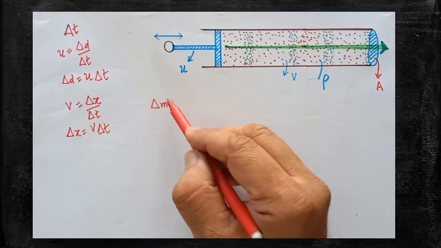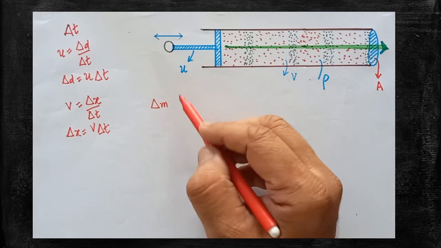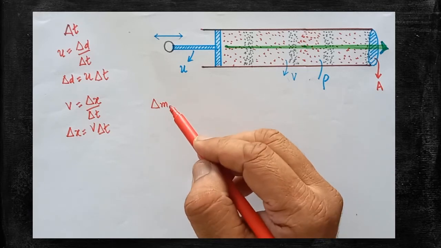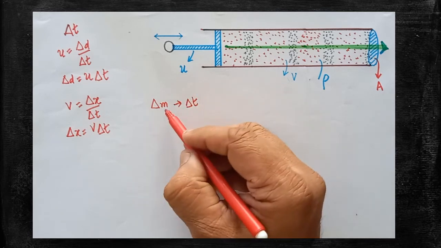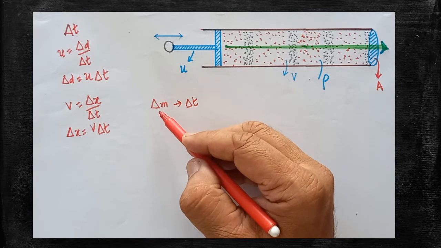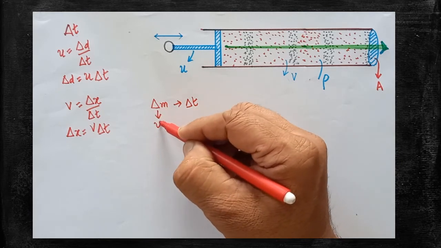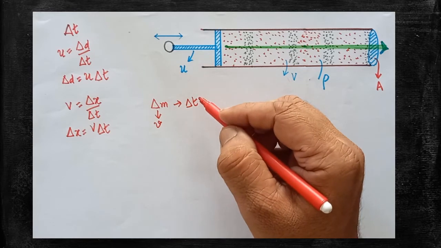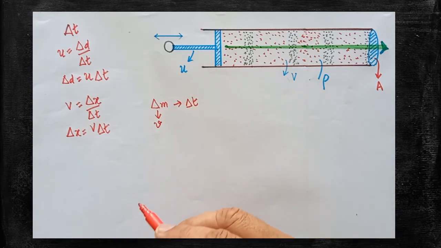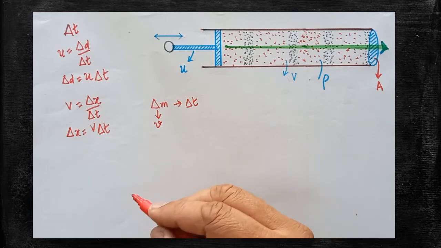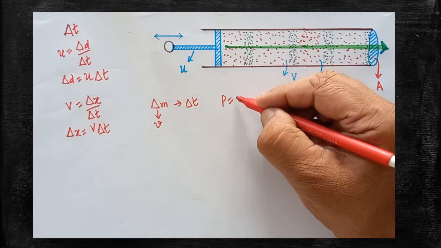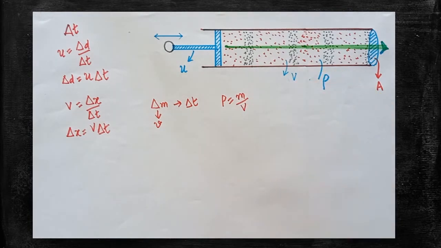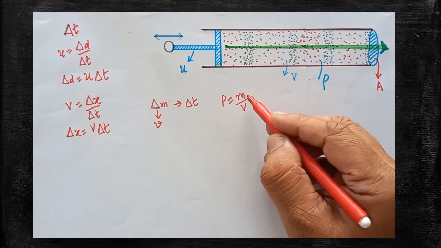This much amount of mass of air attained the velocity v during the time del t. Are you clear? So our aim is to calculate del m. How to calculate del m? A very simple formula. We know very well that density is equal to mass per volume. That is a formula. By using this, we are able to calculate del m.